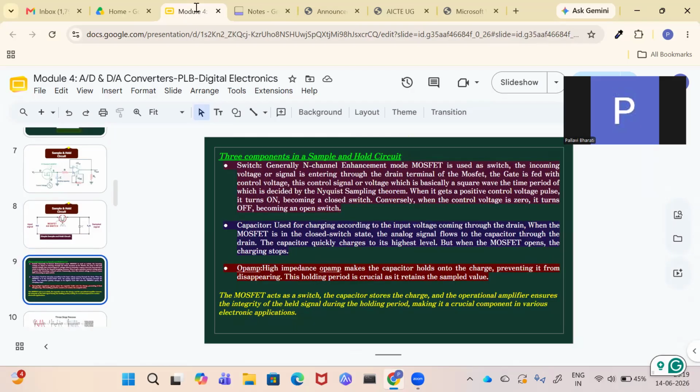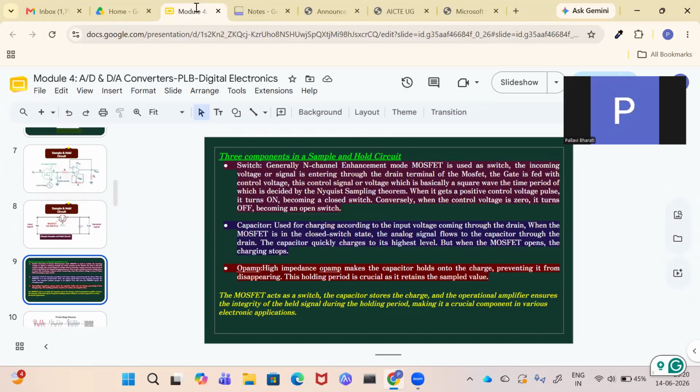Now see, there are three components in this sample and hold circuit. The switch is generally an N-channel enhancement MOSFET, that is NMOS. Incoming voltage or signal enters through the drain terminal of the MOSFET. You don't need to go through all this in detail. Just understand that there are three components. The switch is used to turn on and off. When the switch is on, it samples the voltage. When the switch becomes off, it is an open switch, and the capacitor holds that value and transfers it to the output.